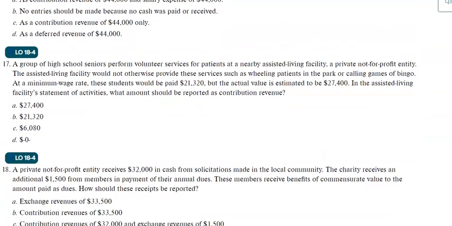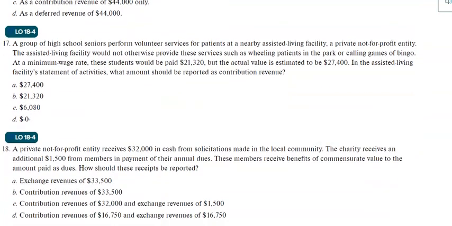Now, number 17. A group of high school seniors perform volunteer service for patients at a nearby assisted living facility. What types of tasks did they do? They could be wheeling the patients in the park or calling games or bingo.